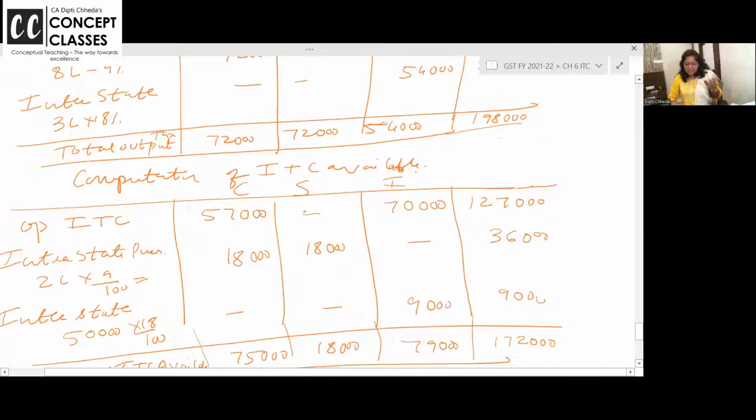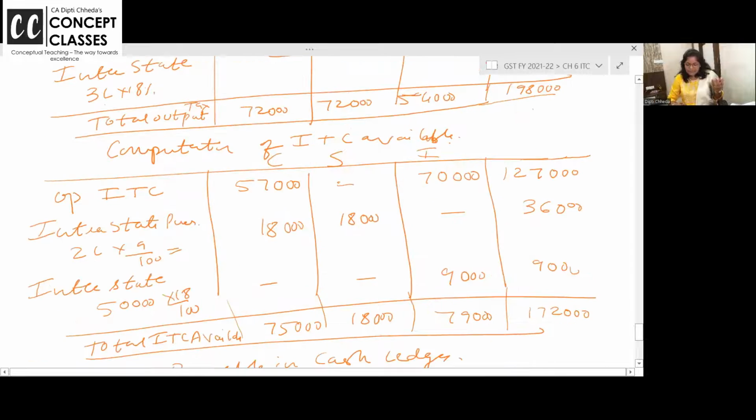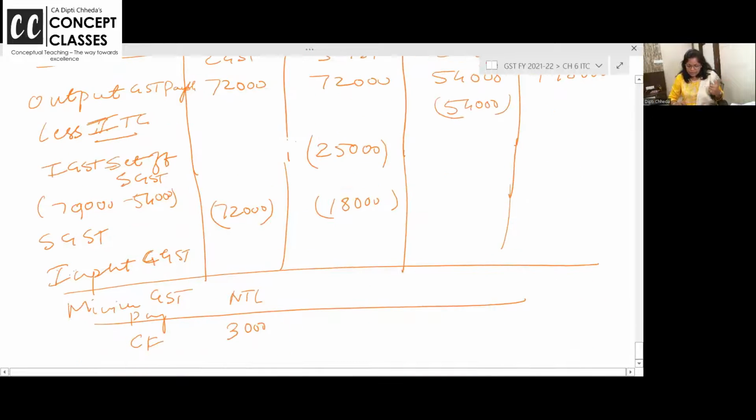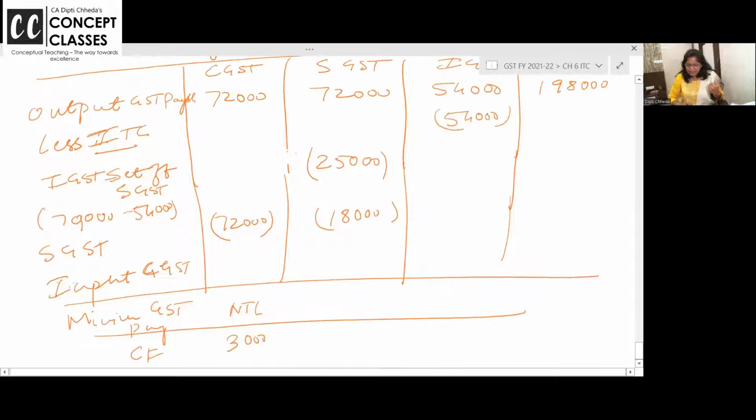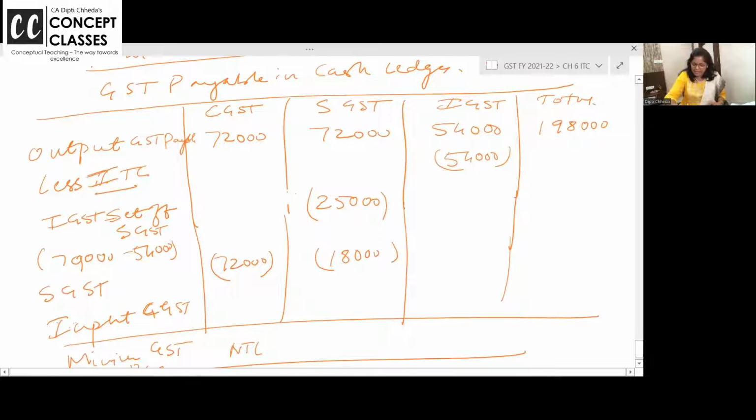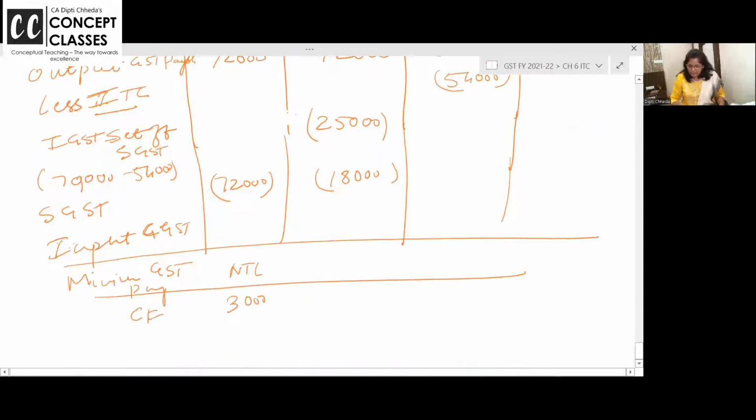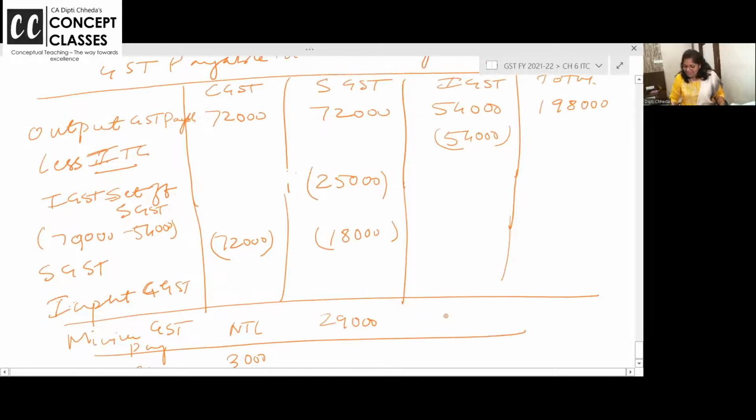Output CGST था 75, input था 72, so you have set off and 3,000 is still carried forward. SGST you have to pay in cash. Can you set off balance 3,000 CGST and SGST? The answer is no, you cannot. नहीं कर सकते. कितना आ रहा है देखो? 29,000 you have to pay. Is IGST over? Yes. IGST का बैलेंस था, but IGST में सेट ऑफ किया, बैलेंस I used it for SGST. So IGST is over now.